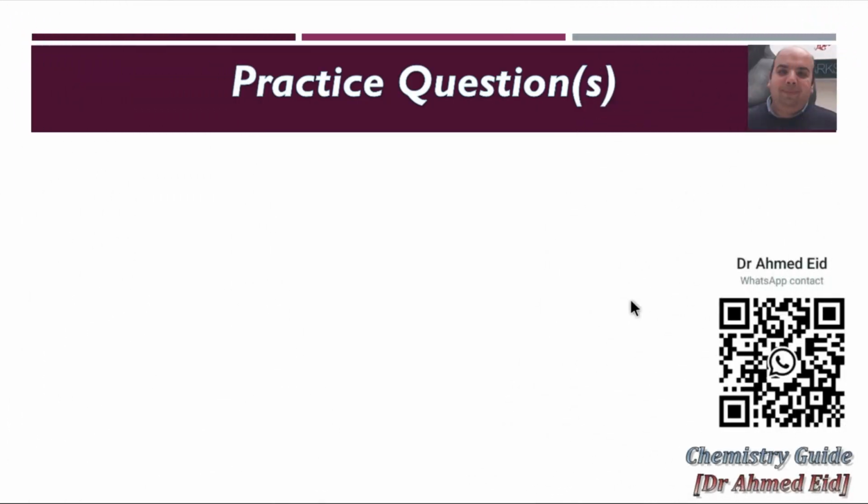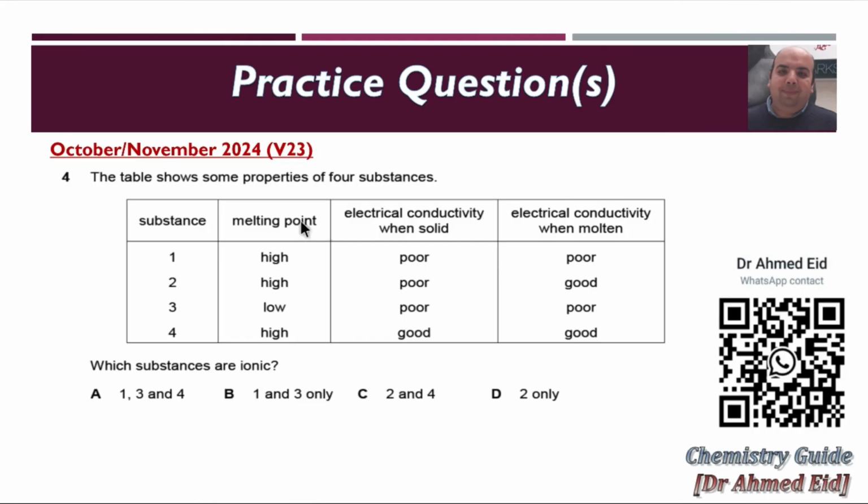Let's solve the last question from October-November 2024, variant 23. The table shows some properties of 4 substances. Which substances are ionic? Check the melting point. The melting point of an ionic compound is high, not low, so we can cancel 3. If you cancel 3, you cancel this one and this one.